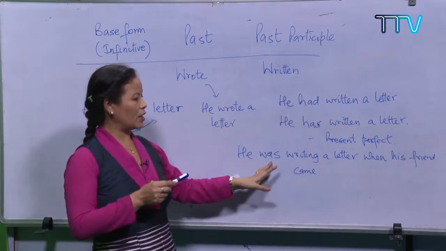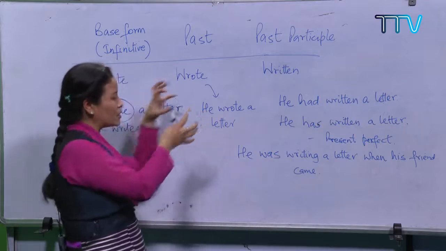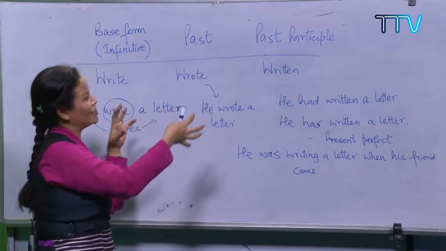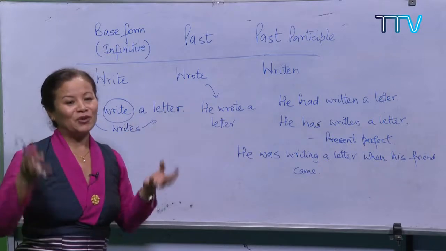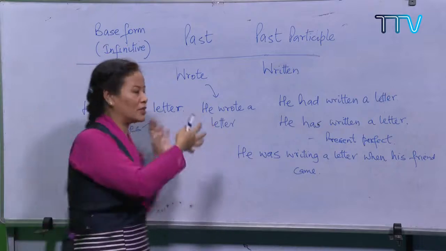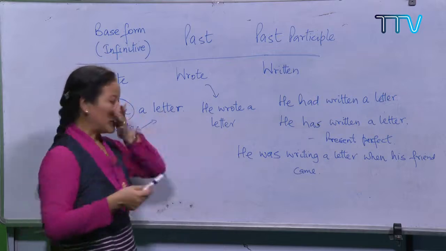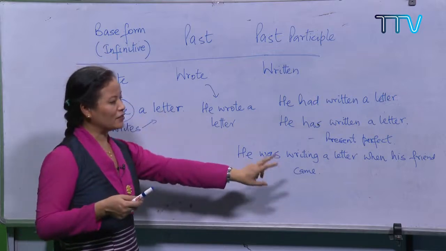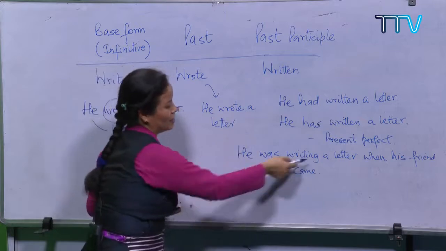So here this is past continuous. I'm sorry, I'm kind of mixing up the things, tenses, the regular verb forms, because this is how it is. When you read something or when you write something, we cannot just focus only on tense, because there are other things that we need to take care of. So he was writing a letter when his friend came. So this is past continuous.